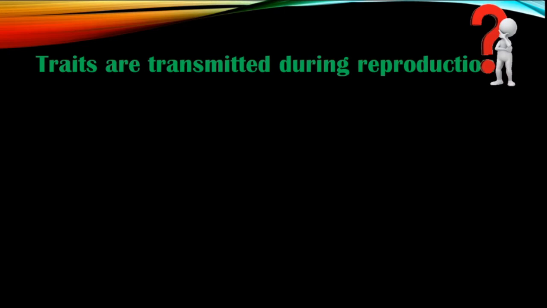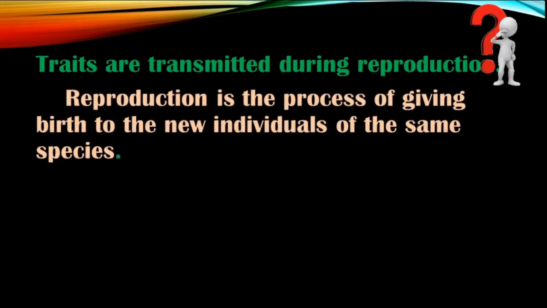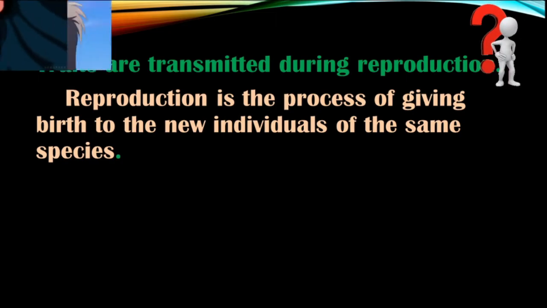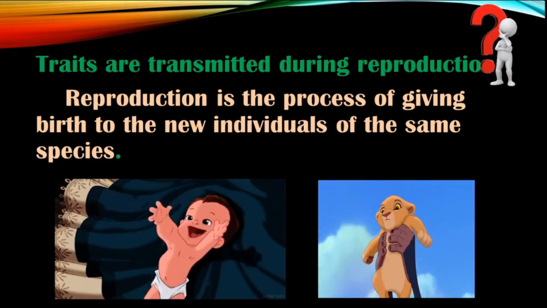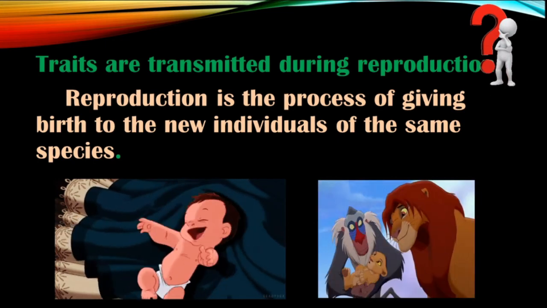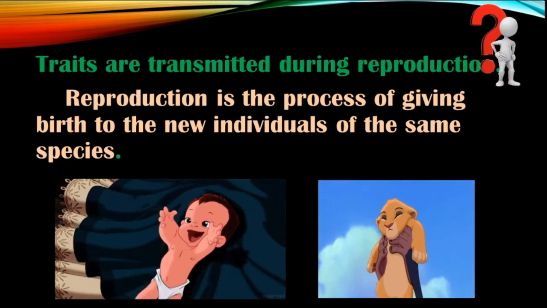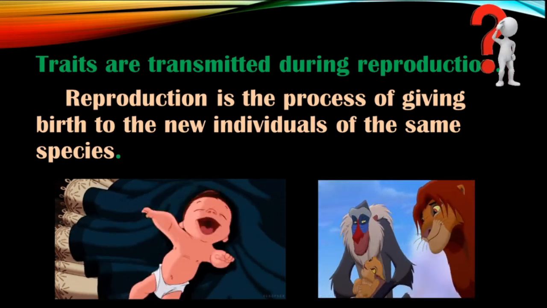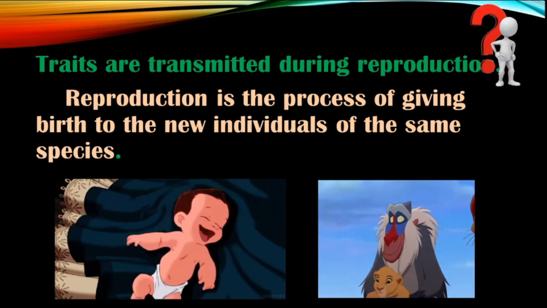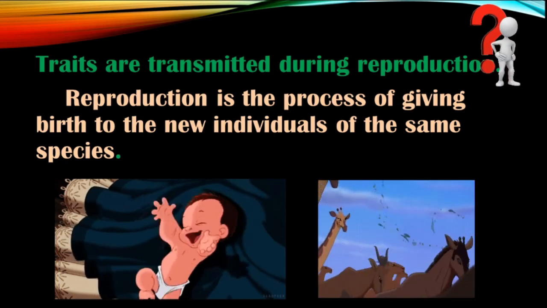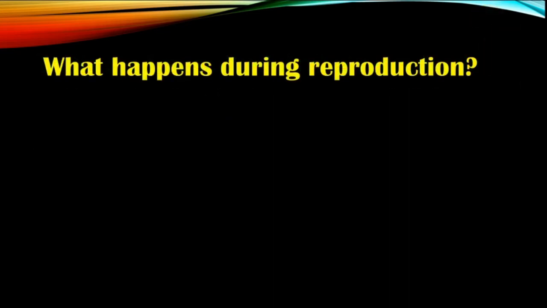So you have completed the lesson on reproduction. In that you have seen that reproduction is nothing but the production of the new generation. Reproduction is the process of giving birth to new individuals of the same species. This is called reproduction. That means human beings give birth to human beings, a dog gives birth to another dog, like that. So they give birth to the same species. So what happens during reproduction?